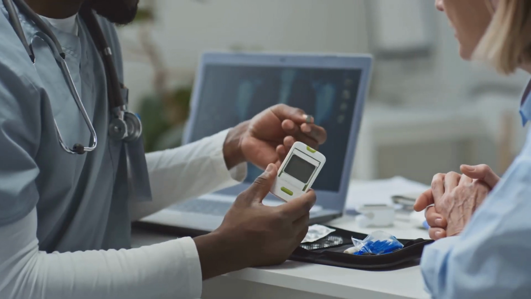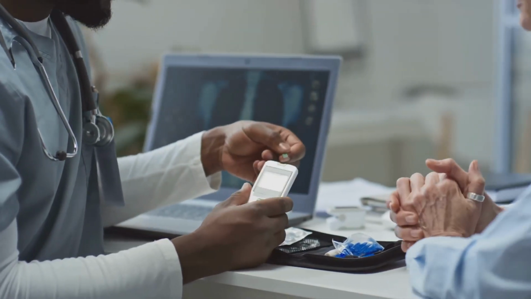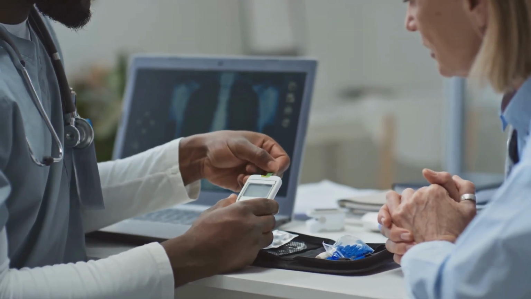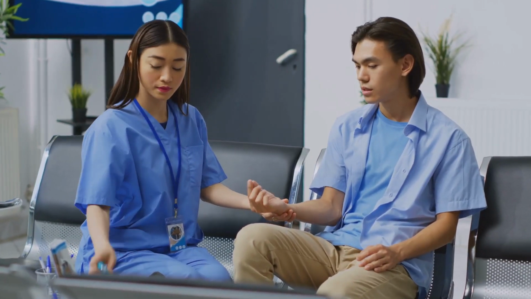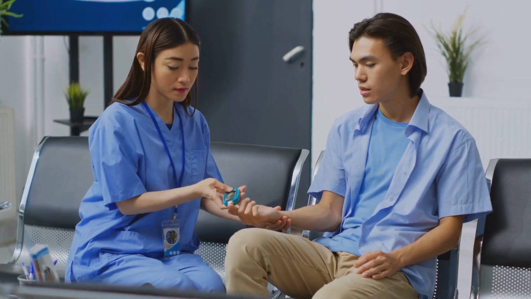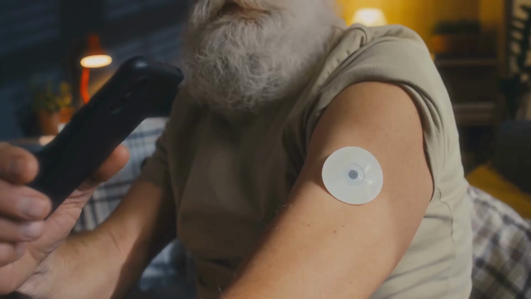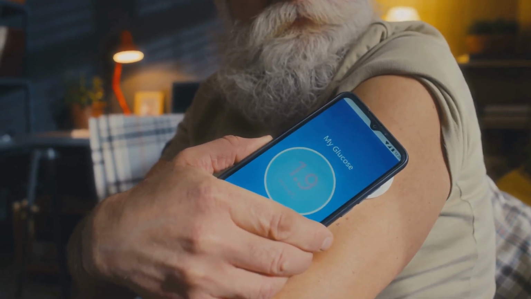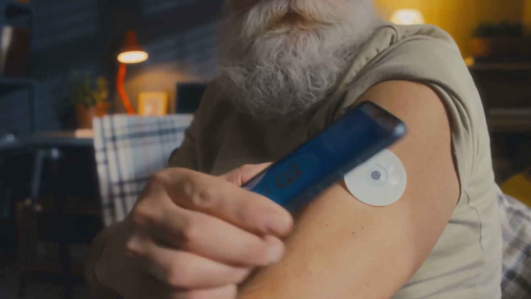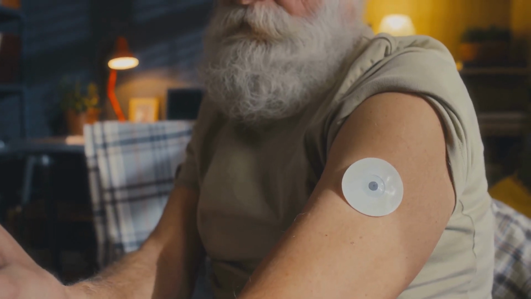In addition to insulin therapy, education on carbohydrate counting and blood glucose monitoring is crucial. Patients learn to adjust their insulin dose based on carbohydrate intake, physical activity, and blood glucose readings. Continuous glucose monitors are increasingly used to provide real-time glucose data, helping patients make informed decisions about their insulin needs.